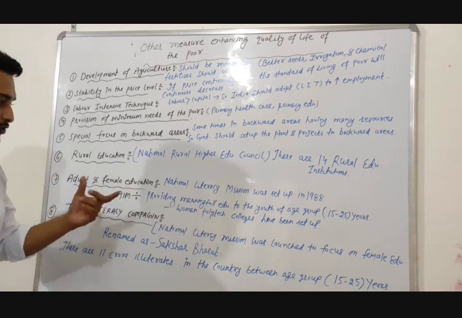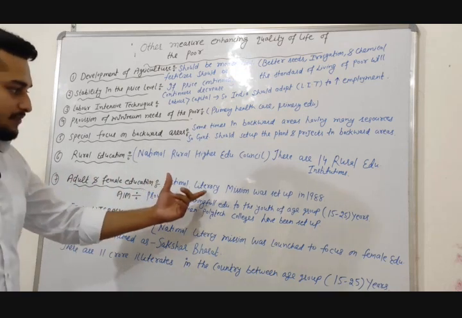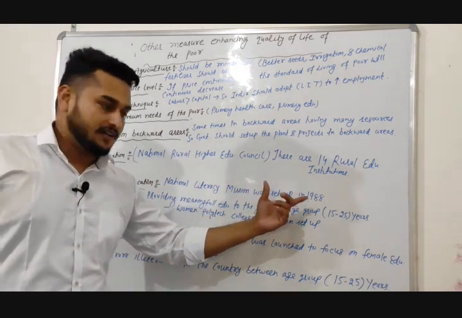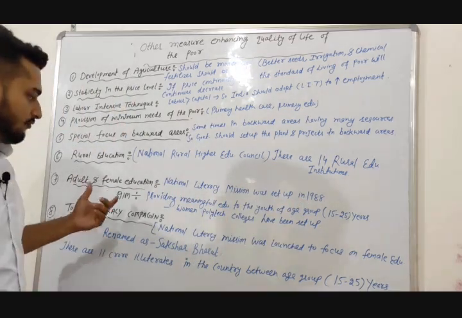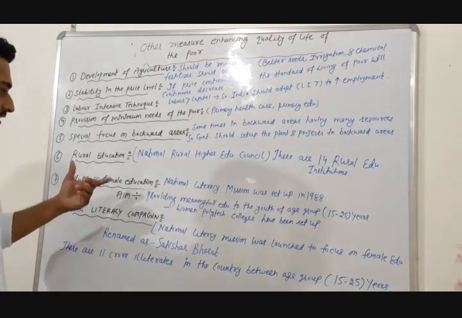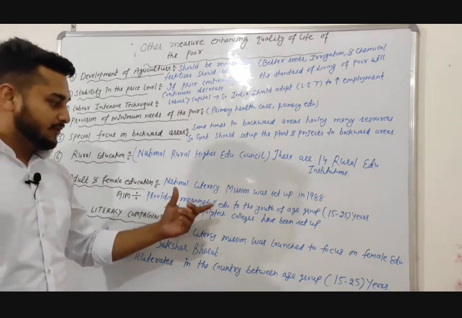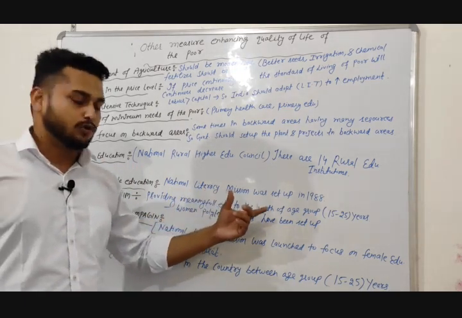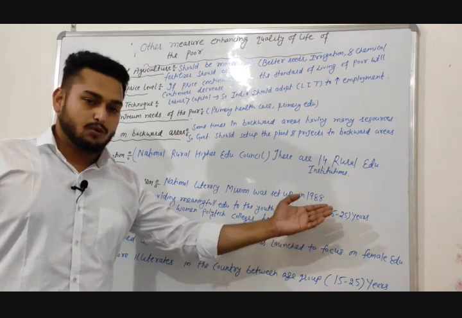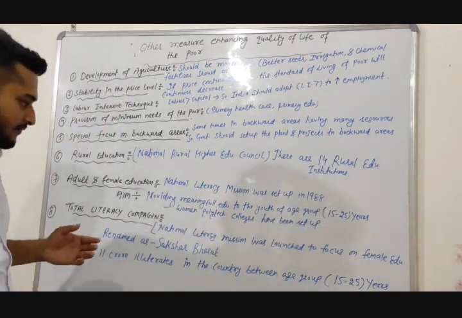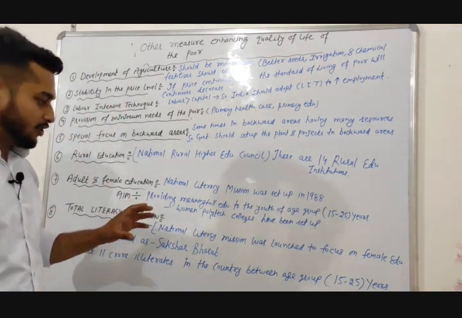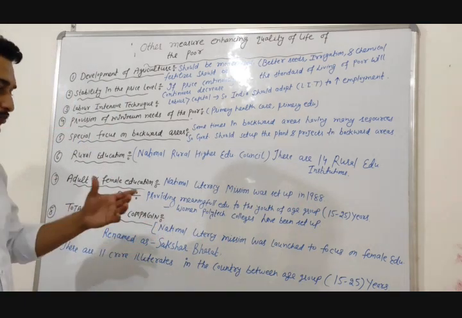Next, adult and female education. The National Literacy Mission was set up in 1988. What was the aim of the National Literacy Mission? The aim was providing meaningful education to the youth of age group 15 to 25 years, with the main focus on female education.